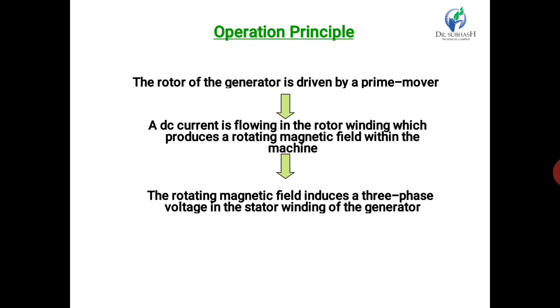applied to the field winding, it generates the magnetic field, and since the field system is the rotating member, the stationary armature winding cuts this flux, thus the EMF is induced in the armature winding. The armature winding terminals R, Y, B are taken out from the stator body, thus the three-phase AC voltage at the output can be obtained. There are two types of rotor construction in a rotating field winding: smooth cylindrical rotor type and salient type.